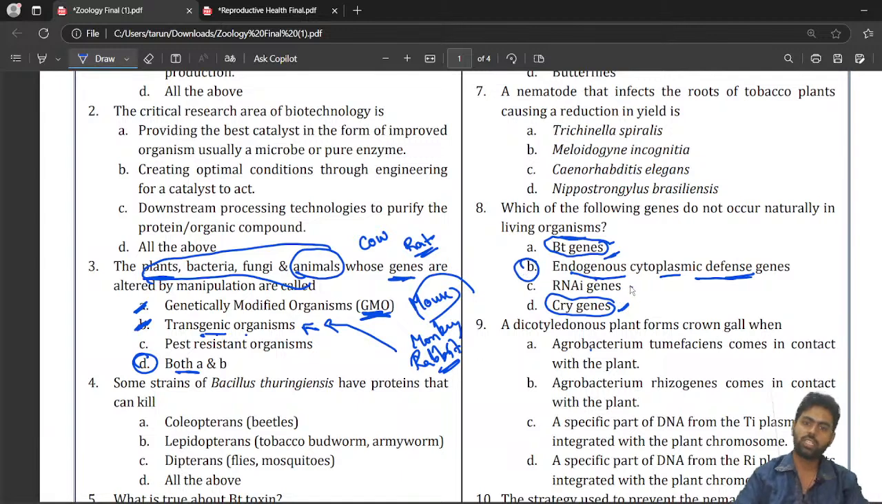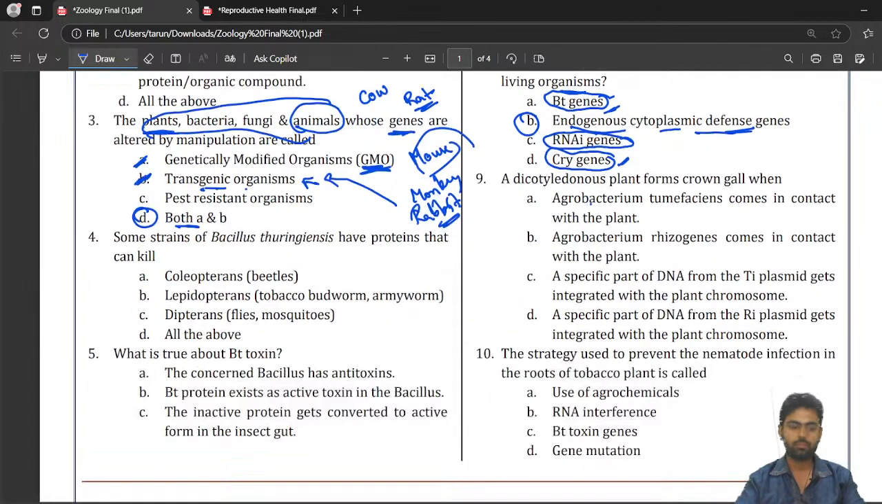RNA interference genes are present naturally, it takes place in our body. It is an NCERT line that the RNA interference process actually takes place naturally in the human body. It's a defense mechanism. We can use that in tobacco also, but it is a natural method, naturally occurring in your body. So RNA interference genes will not be the correct answer here.